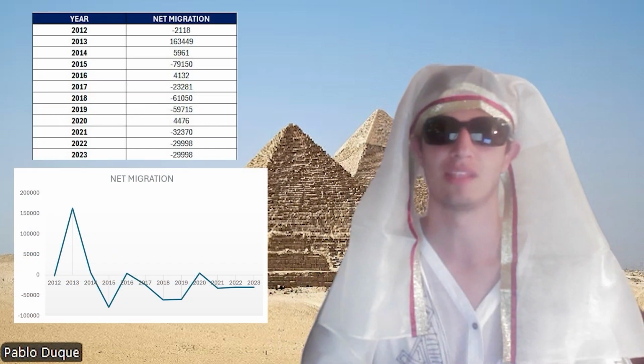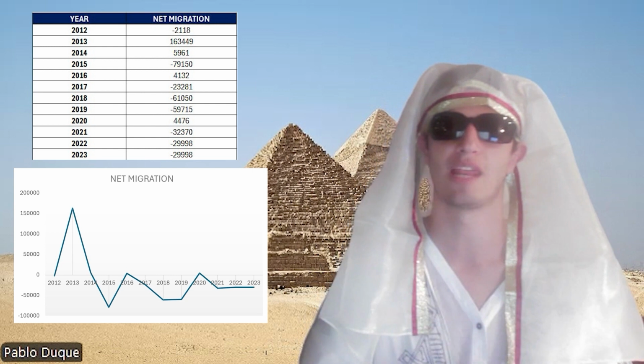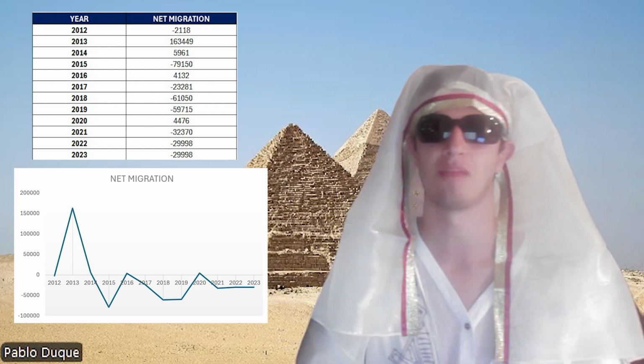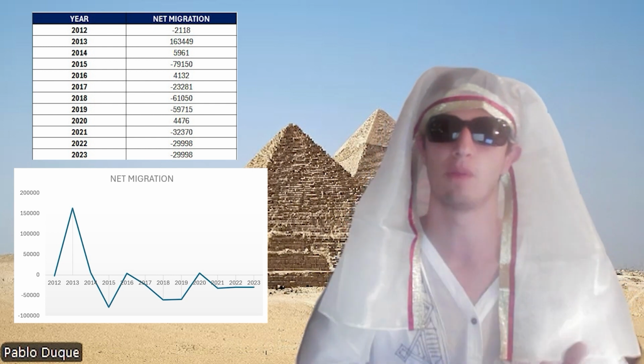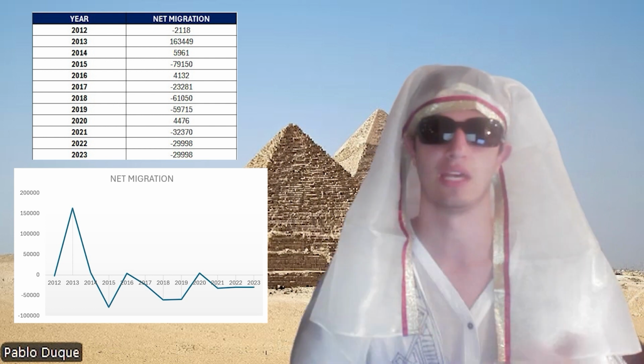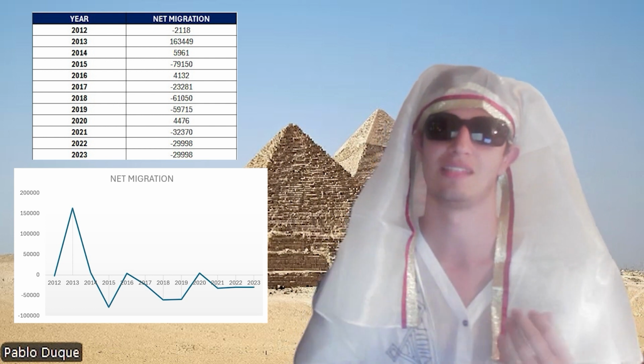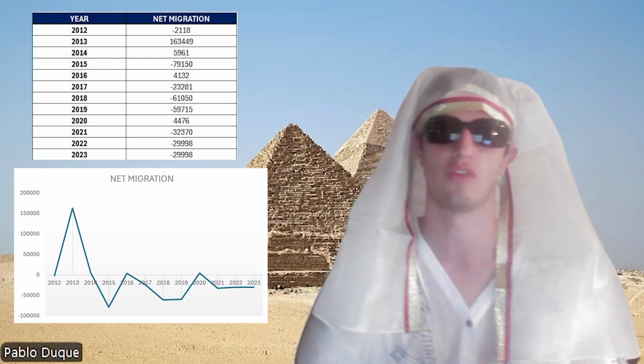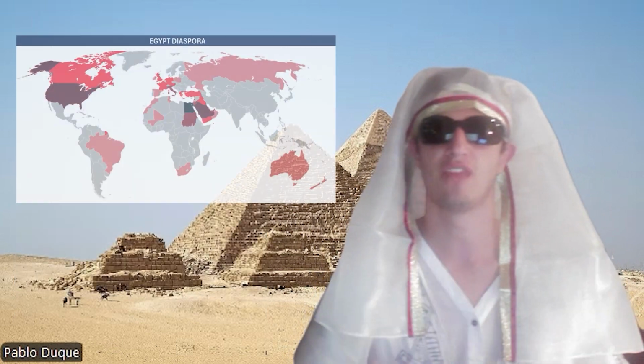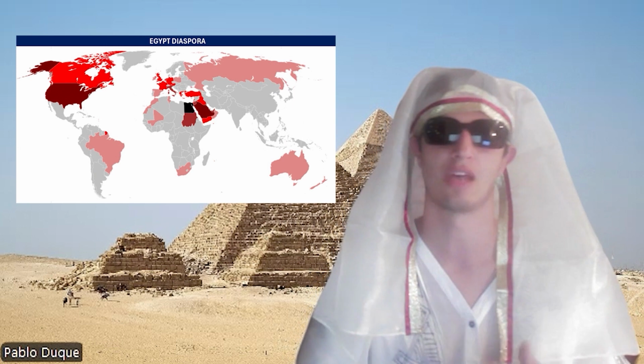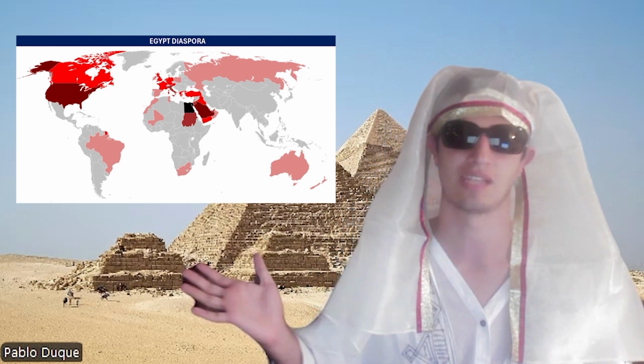If we move to the migration data, we can see that the net migration, which is the difference between the number of immigrants and emigrants, has been very fluctuating through the years. However, most of the time it has been negative, which means that there are more people leaving the country than entering it, which can be interpreted as there being other countries that could offer a better living to Egyptians. Some of them include countries in North America, Saudi Arabia, and European countries, as we can see here.